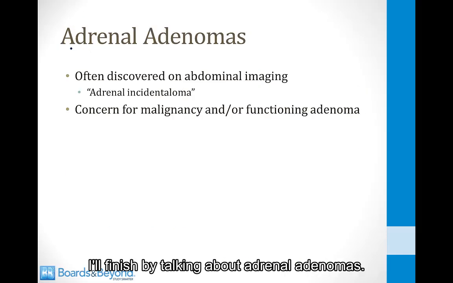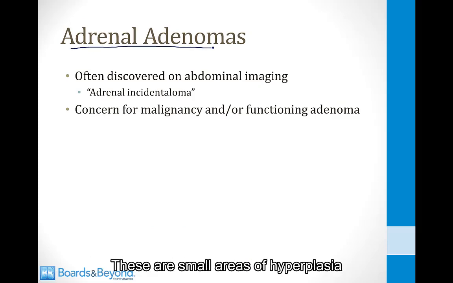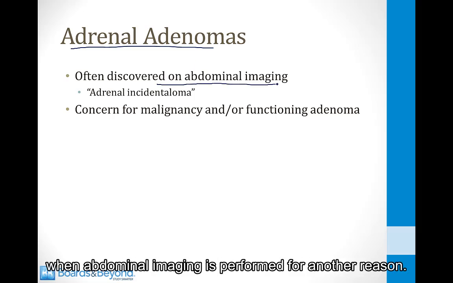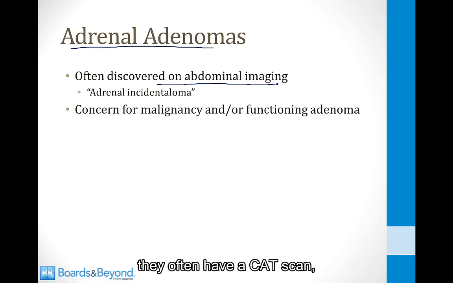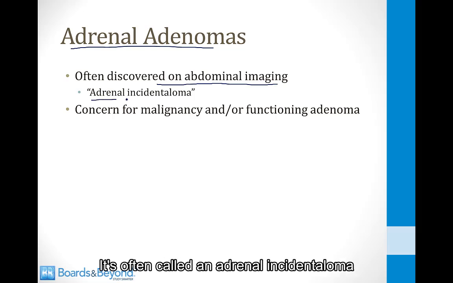I'll finish by talking about adrenal adenomas. These are small areas of hyperplasia found in the adrenal gland, and they're often discovered incidentally when abdominal imaging is performed for another reason. For example, when patients come to the ER with belly pain, they often have a CAT scan, and an adrenal adenoma is discovered. It's often called an adrenal incidentaloma because it was discovered incidentally.